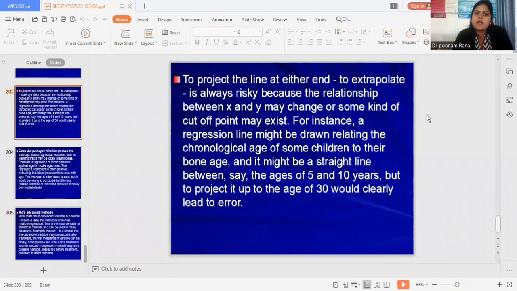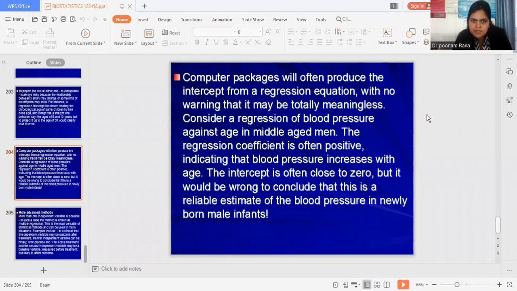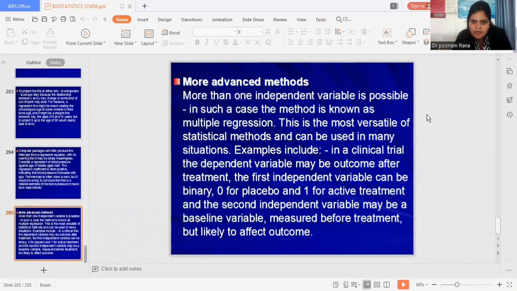To project a line at either end. So here we finished our topic. There are some more advanced methods also. More than one independent variable is possible. In such a case, the method is known as multiple regression. And this is the most versatile of statistical methods and can be used in many situations.